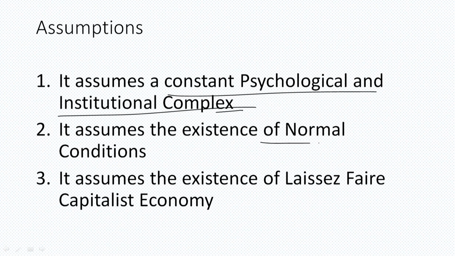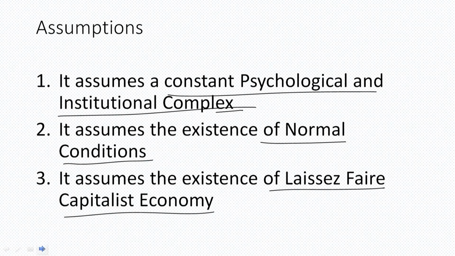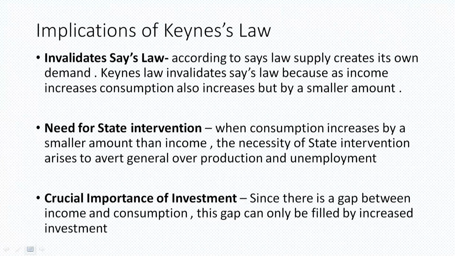Furthermore, there exist normal conditions. The economy is in a normal state, with no business cycle fluctuations, not many fluctuations being witnessed, and the existence of a laissez-faire capitalist economy, where government spending has not changed consumer behavior in the form of additional money supply. Neither have tax policies reduced the money supply or purchasing power in the hands of consumers, which would have an effect on aggregate demand. Under such assumptions, Keynes' psychological law of consumption holds true.